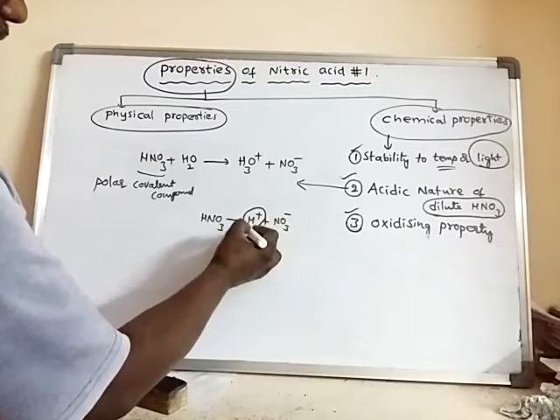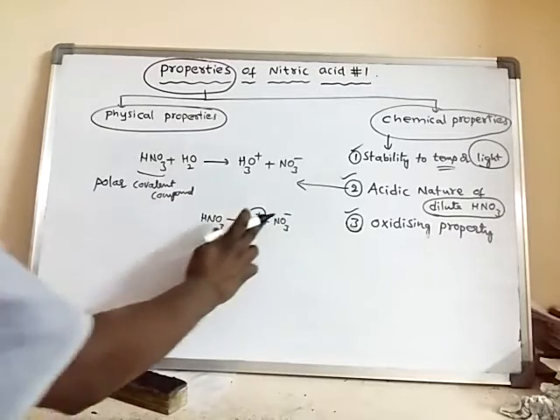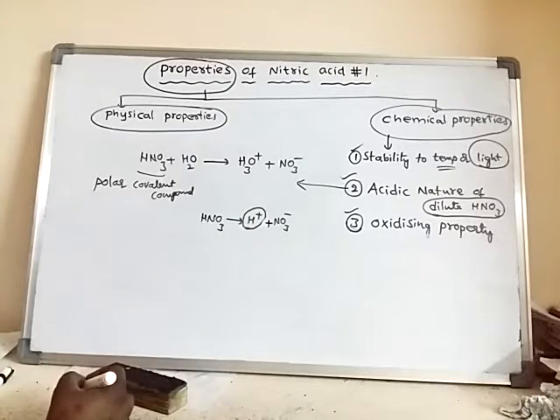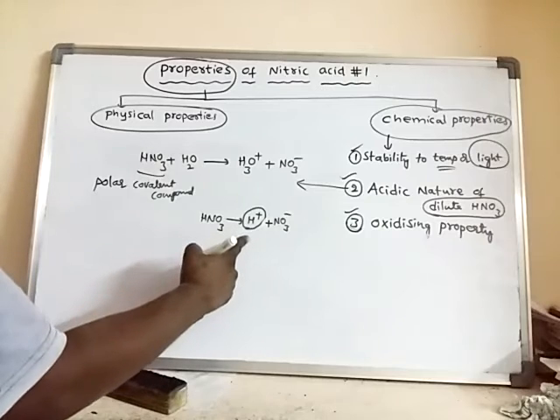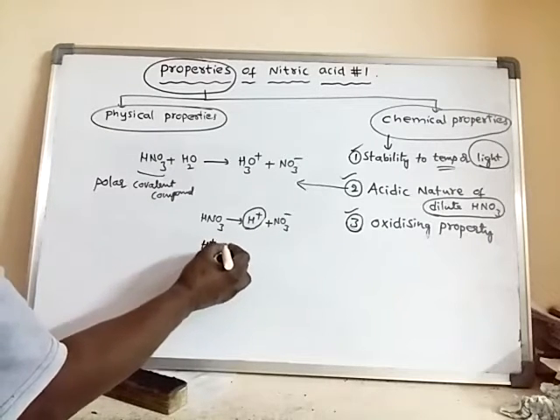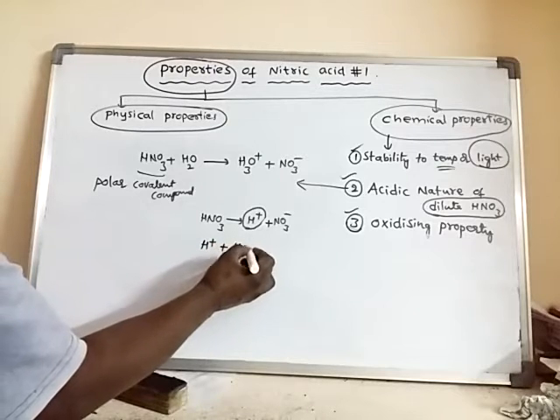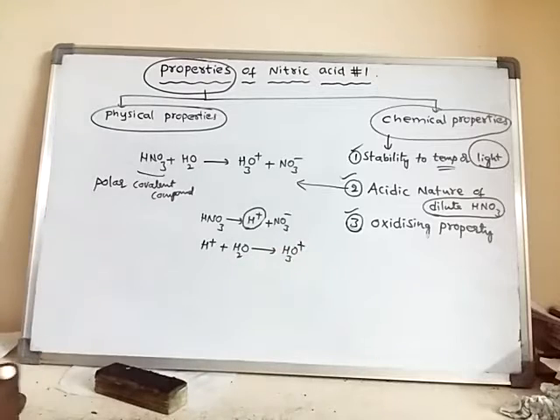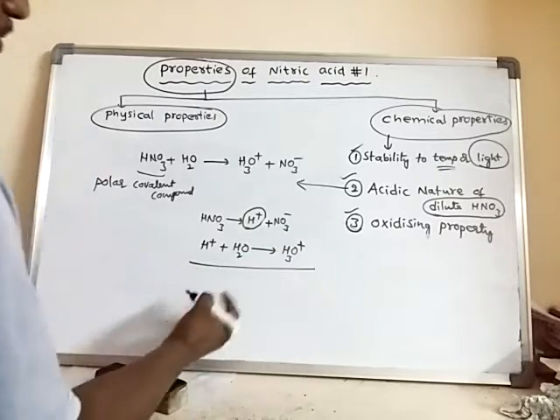But this H plus ion cannot exist freely in water. Immediately, soon after its formation, it reacts with water and converts into H3O plus.